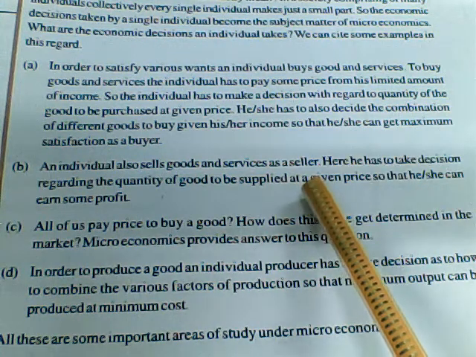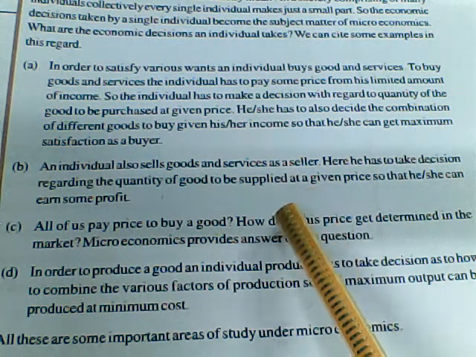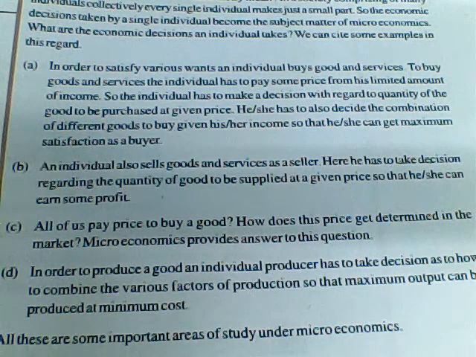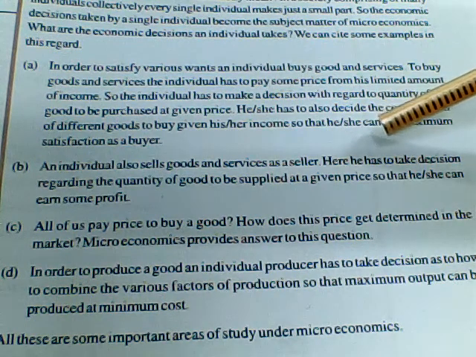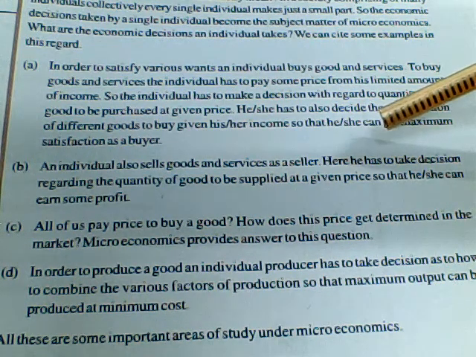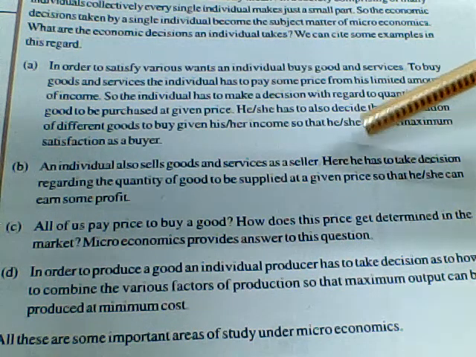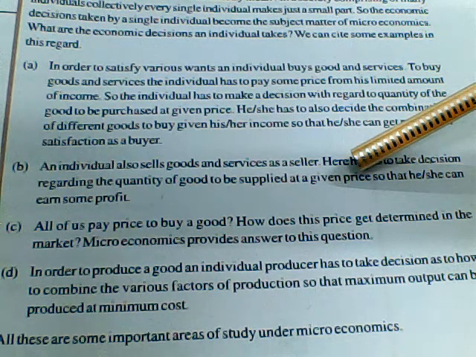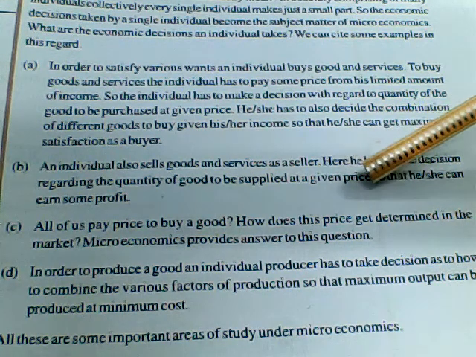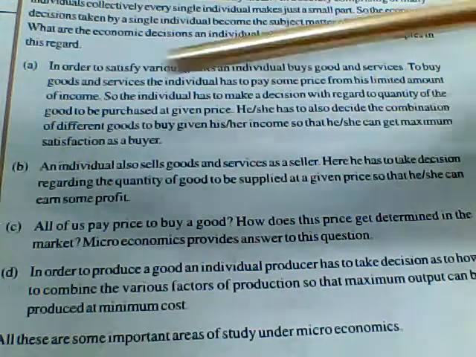So here the person has to make a decision at what quantity he has to sell the good and at what price. For example, we are going to a market to buy 1 kg of tomato. 1 kg is the quantity. Now the price of 1 kg tomato is 20 rupees. So the person is selling 1 kg tomato for 20 rupees so that she can earn some profit.